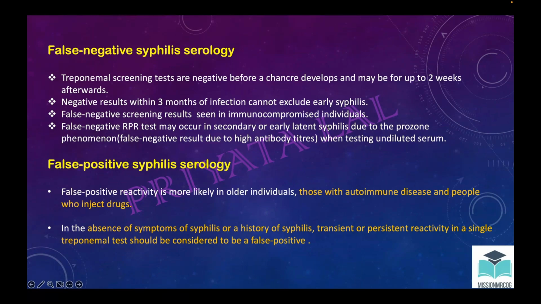Because of that, if the serum is not diluted and the test is not done in diluted serum, then because of the prozone phenomenon, the test will become false negative. So this would be a condition where the patient has syphilis but the test is coming negative. And it can become positive even without having syphilis. What are the conditions? Autoimmune conditions, and the people who do IV injection.